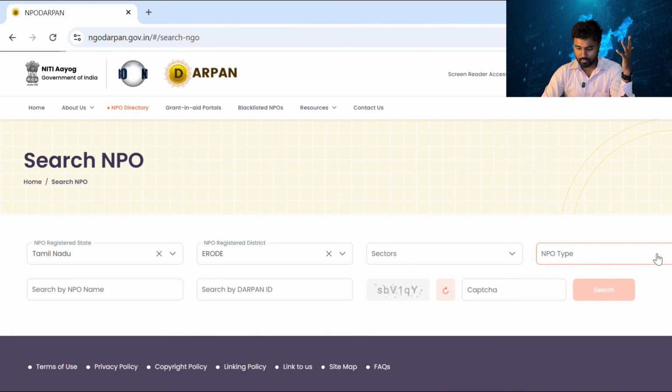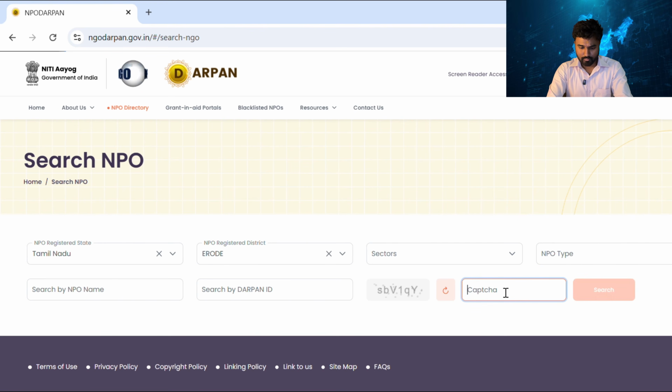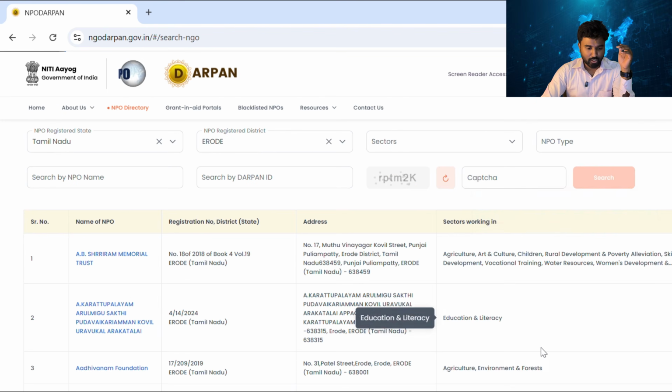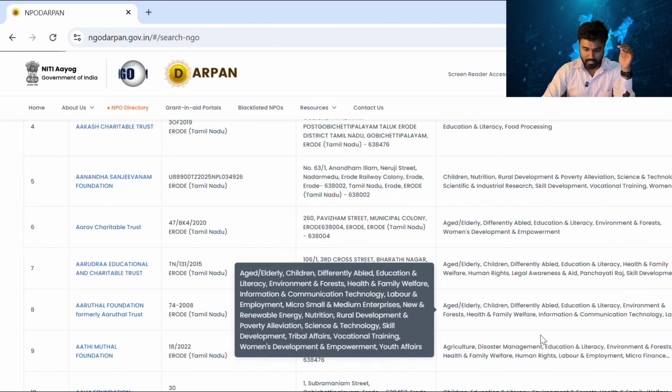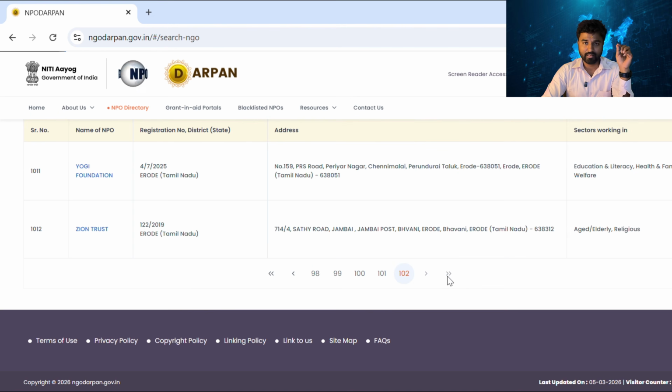Basically I told you there are 3 types of NGOs: Section 8, society and trust. No need to click here, because all 3 count as an NGO. Then you fill in this captcha. And yes, I got nearly 1012 NGOs registered in Erode itself.